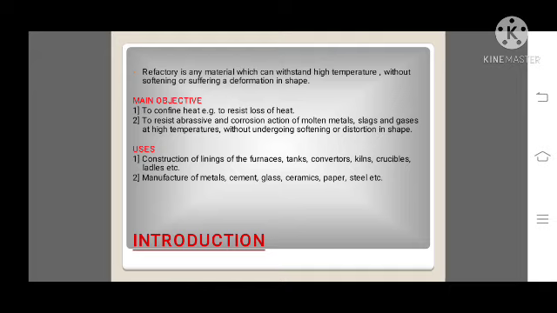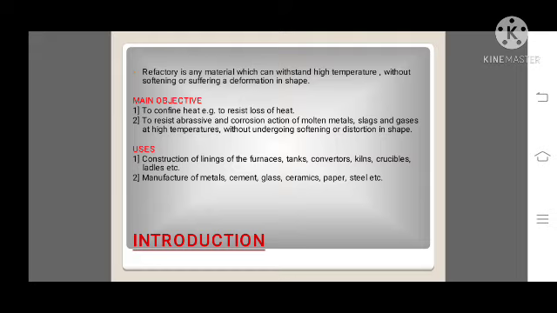First is introduction. Refractory is a material which can withstand temperature without softening or suffering a deformation in shape. The main objective of refractory is to confine heat, for example, to resist loss of heat. Second, to resist abrasive and corrosive action of molten metals, slags and gases at high temperature without undergoing softening or distortion in shape. The uses of refractories are construction of linings of furnaces, tanks, converters, kilns, crucibles, ladles, etc.